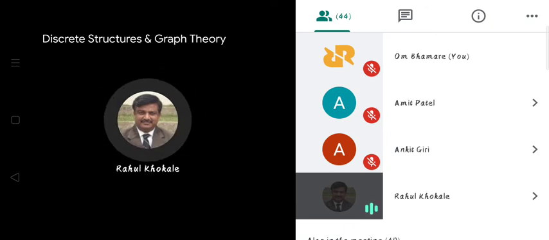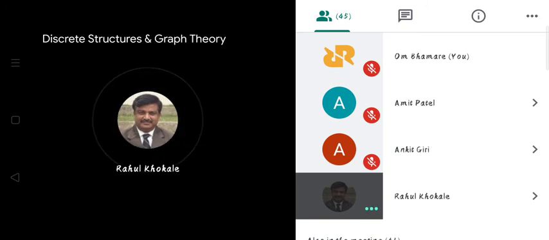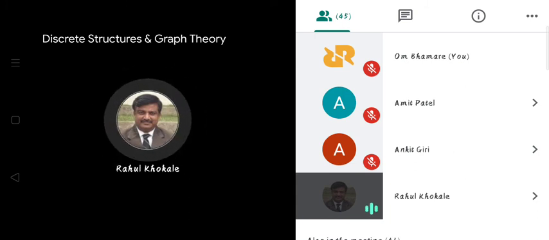All integers are either positive or negative, so any integer is either positive or negative. This is what we have discussed in today's lecture, and I hope that whatever I have taught you today, you have understood. In our next lecture, we will discuss the existential quantifier. Today we discussed the universal quantifier. Tomorrow we will discuss the existential.